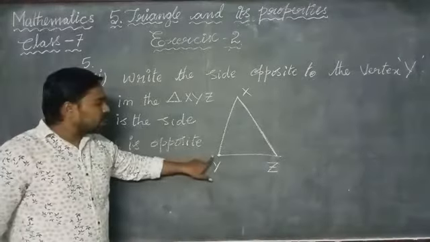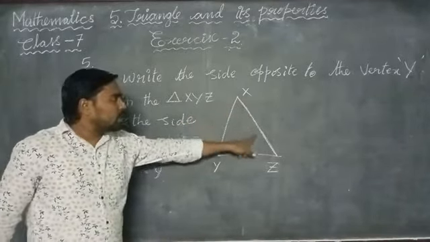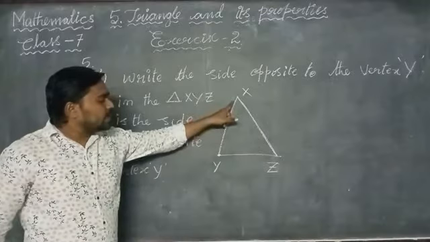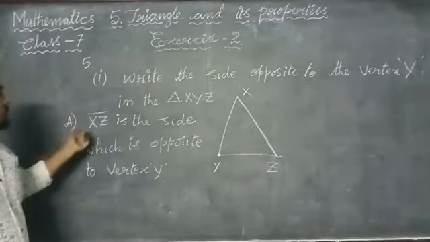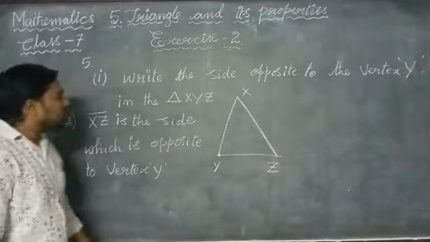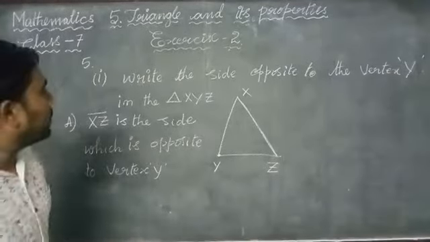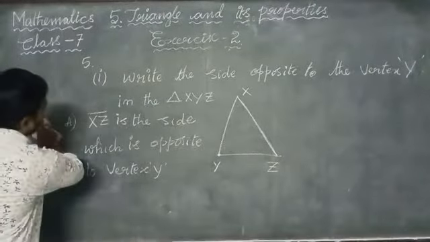This is vertex Y, and this is the opposite side, the opposite line segment. XZ is the side which is opposite to vertex Y. Okay, this is the first bit in the fifth problem. Now let us see the second bit in the fifth problem.